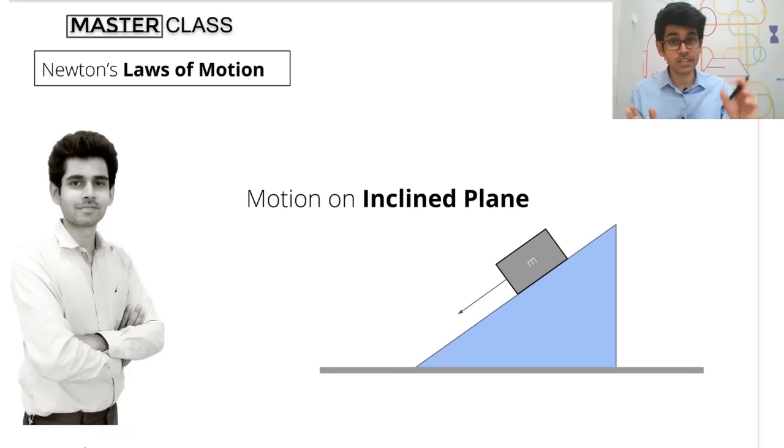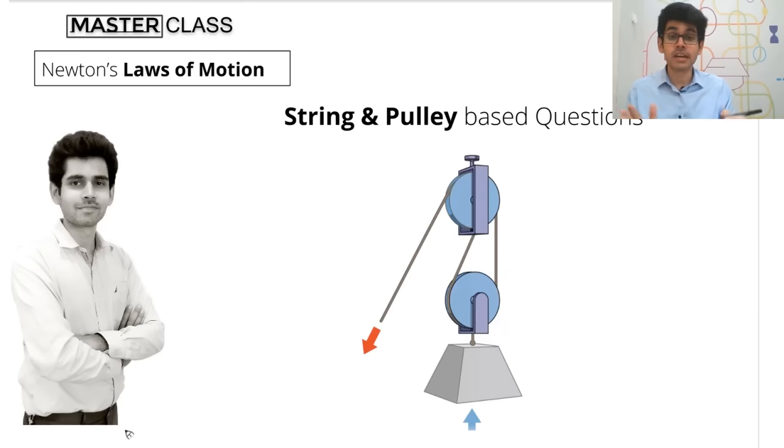Motion of an object on an inclined plane. Now, if this is an incline or a wedge of angle theta, what is the motion, what is the acceleration? This is what it comprises of. It has numerous string and pulley based problems. And let me tell you, students, after today's class, many of the advanced problems you will be able to solve in just seconds.